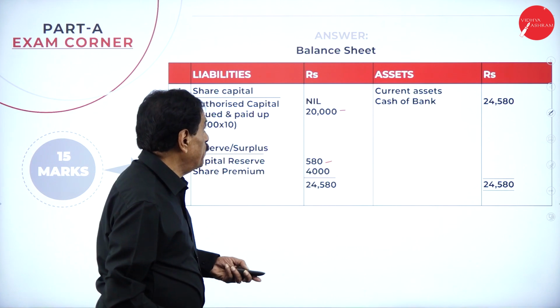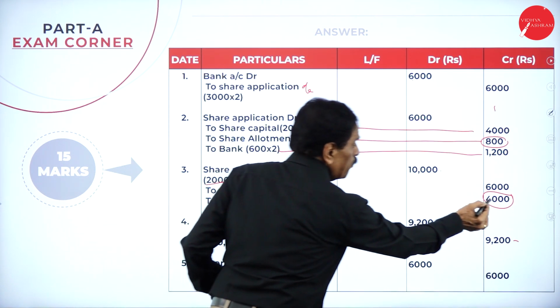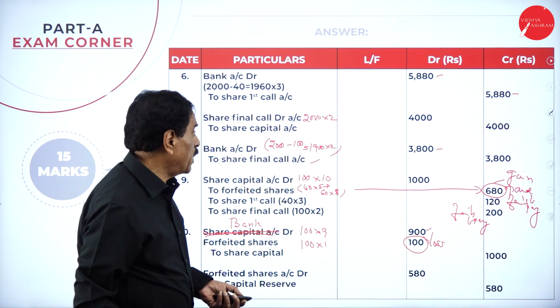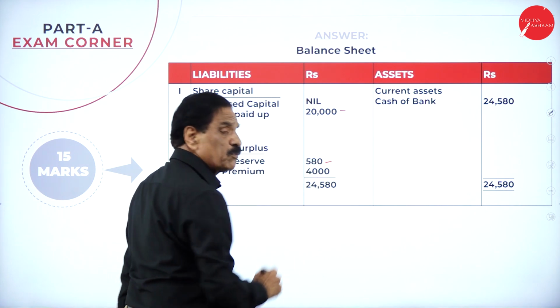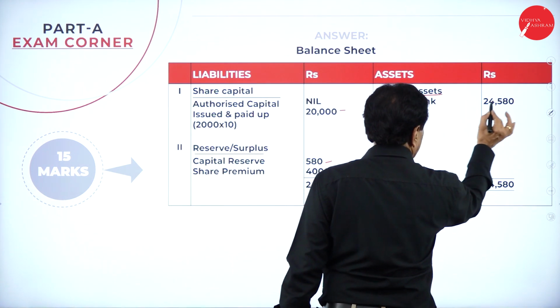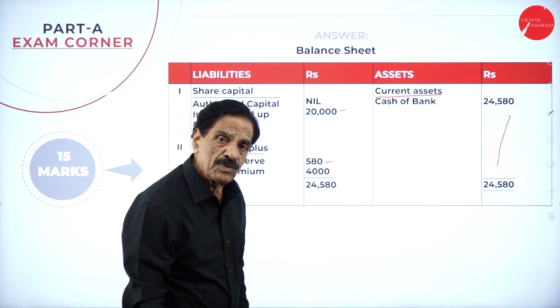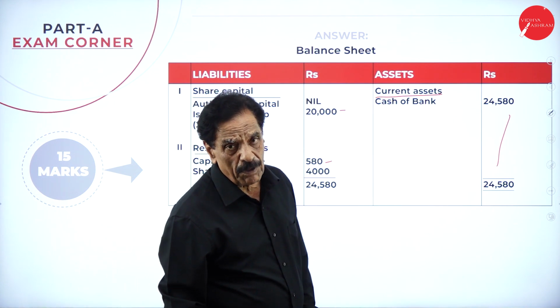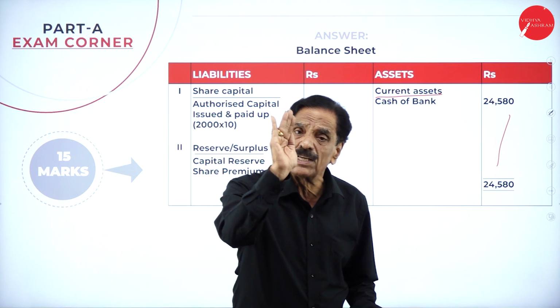If you see the share premium in the share allotment account, how much is there? 4,000 is there, no? Here share premium, totally it will come 24,580. Your current asset, cash at bank, is 24,580. It will tally for 24,580. Is it last year's problem?